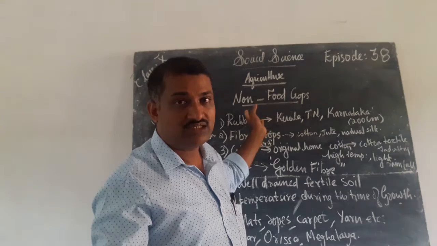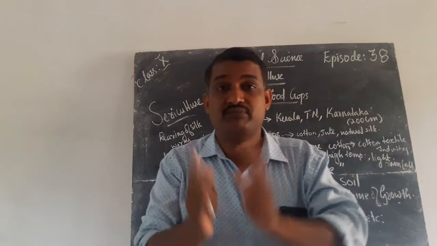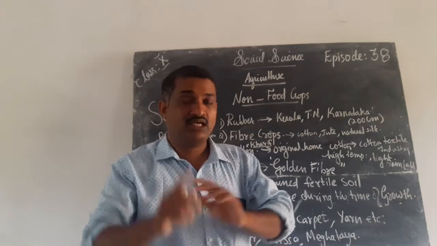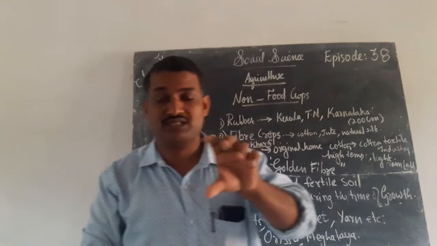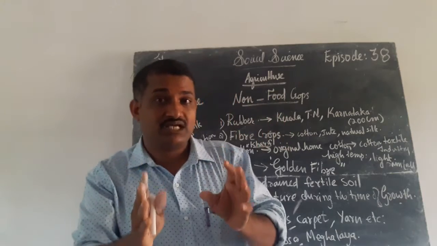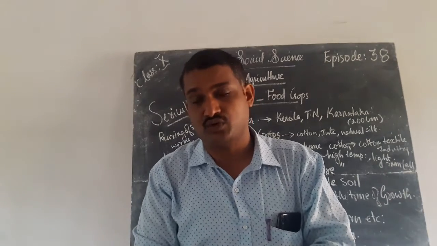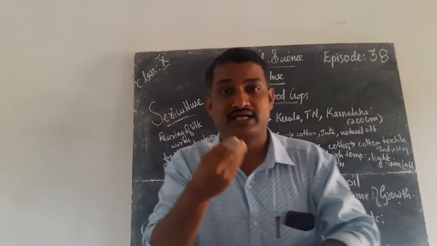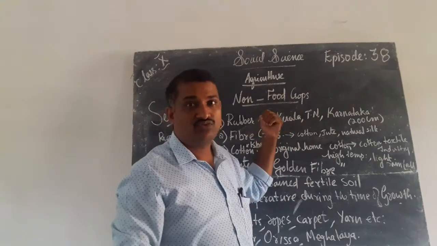Rubber is considered a non-food crop because the main reason is that people mainly focus on cash crops rather than food crops. Once again I want to revise. Agriculture we can divide into two: food crops and non-food crops. Food crops are produced for our own consumption. Cash crops, commercial crops or non-food crops are not for human consumption. They can be sold in the market to earn money. For that purpose these non-food crops are cultivated.